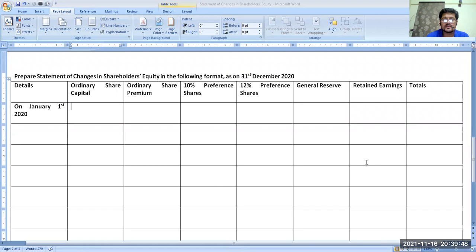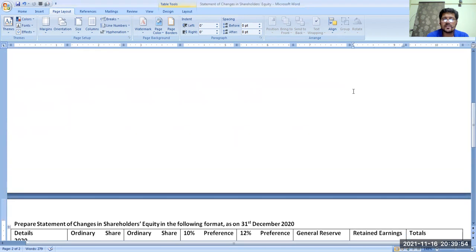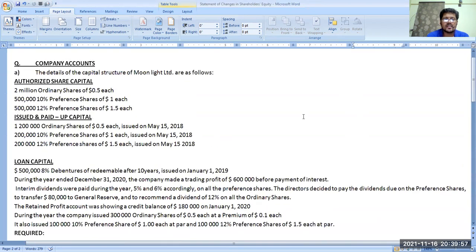So here is your question. Now here is the question. Statement of changes in equity. Okay. Now I want to show you the question first. Details of the capital structure of Moonlight Limited are as follows.